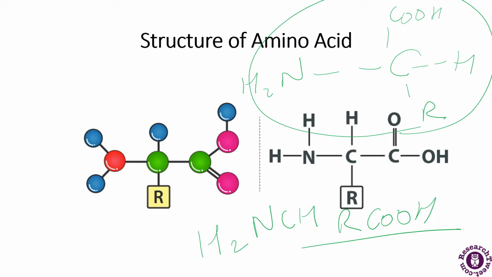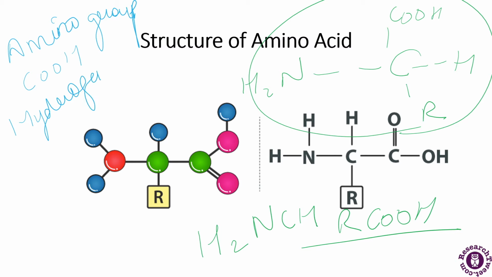Now these four groups are amino group, COOH, hydrogen atom, and side chain, that is R. So there are 20 amino acids that are known to us.